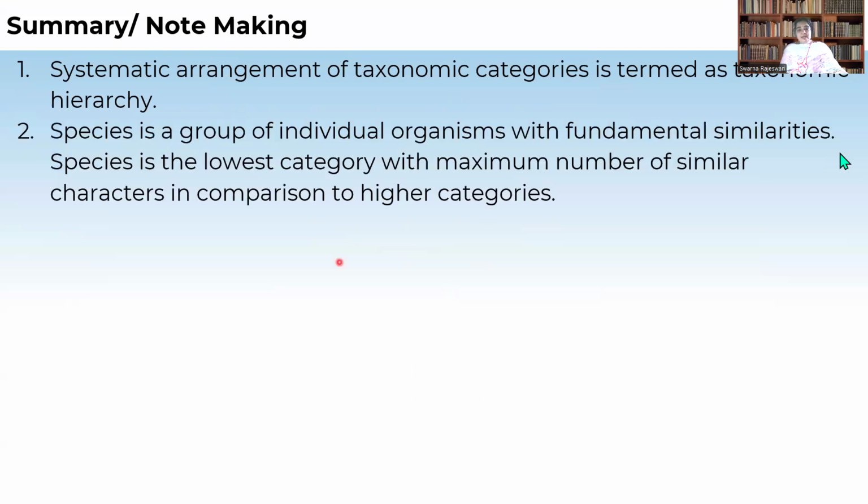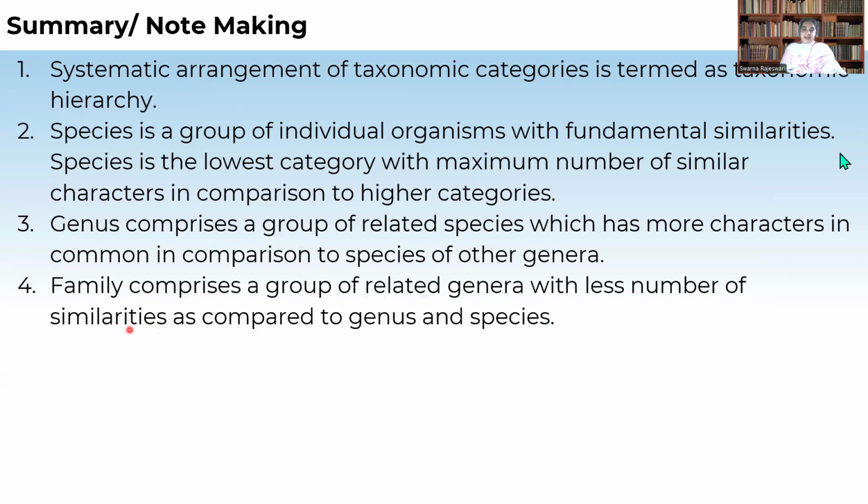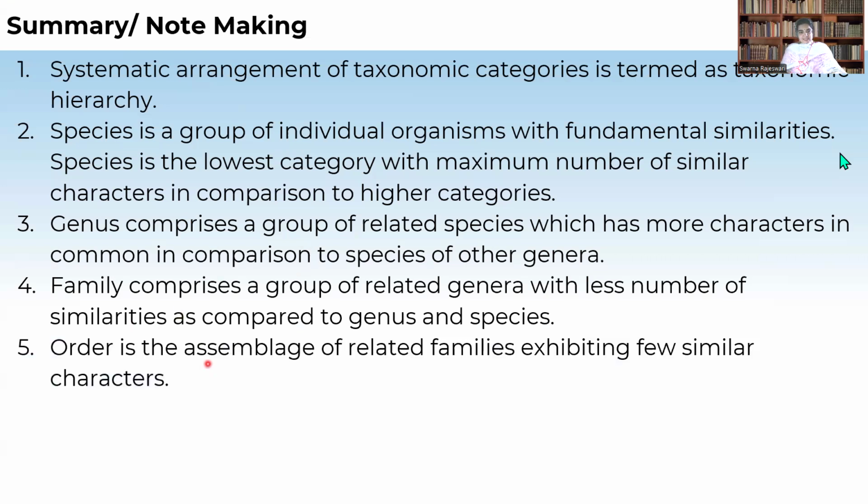So let us summarize. The systematic arrangement of the taxonomic categories is known as taxonomic hierarchy, and species is a group of individual organisms with fundamental characteristics and is the lowest category. The genus comprises a group of related species. The family comprises a group of related genera with a smaller number of similarities compared to the genus and species.